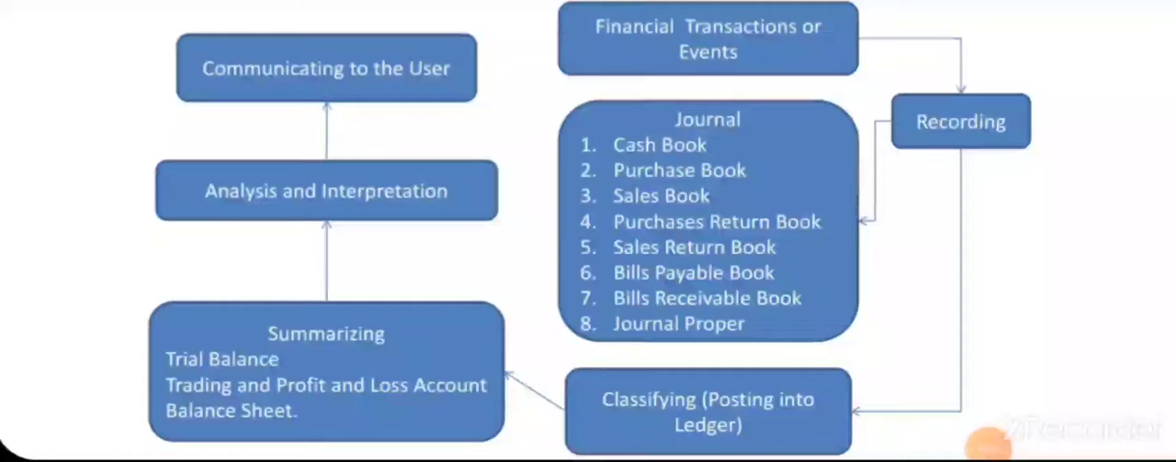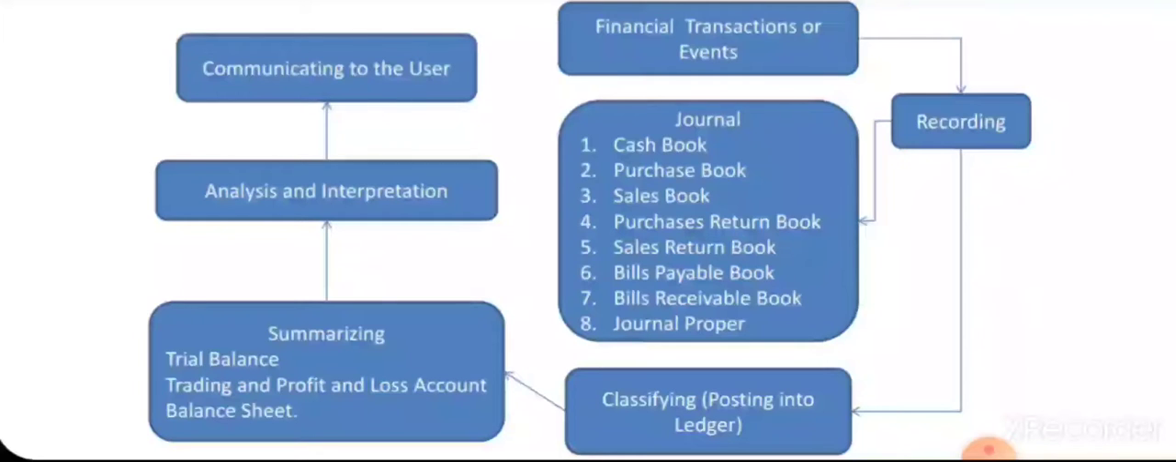From this pictorial representation, it's all clear about the accounting cycle. You can see the financial transactions or the events are identified and recorded. The recording happens in the book of primary entry, which is called the journal. Once we record something into the journal, it is a journal entry.